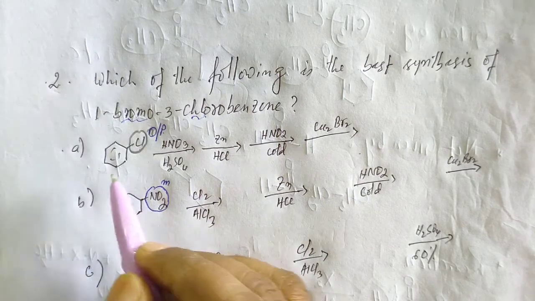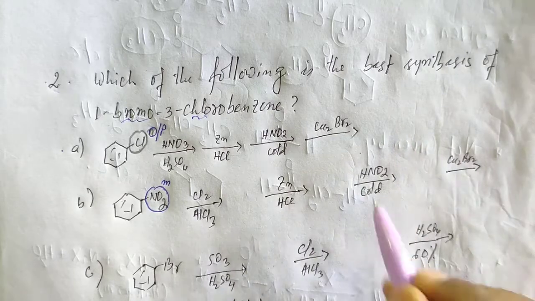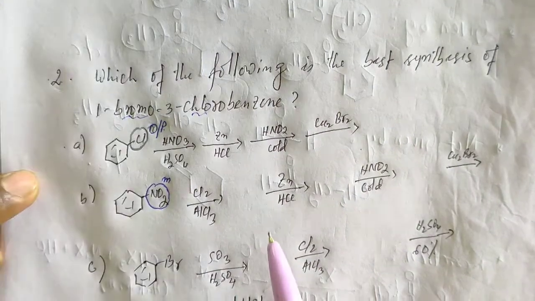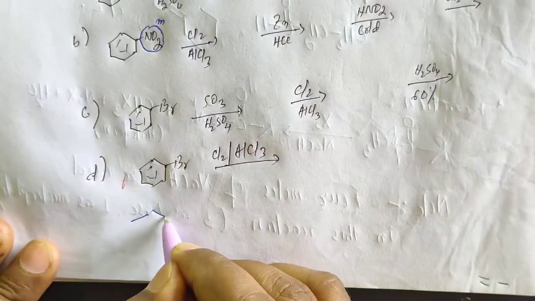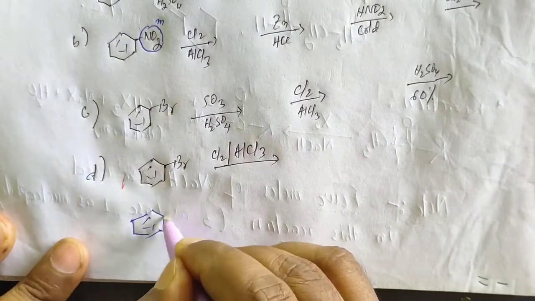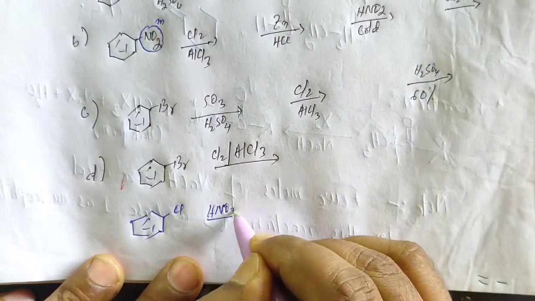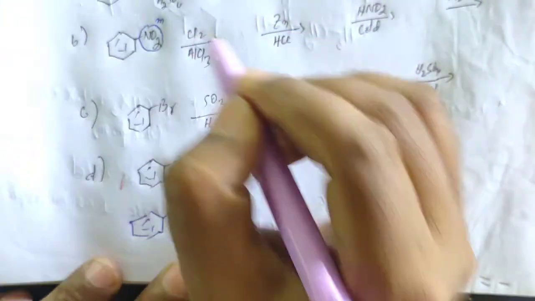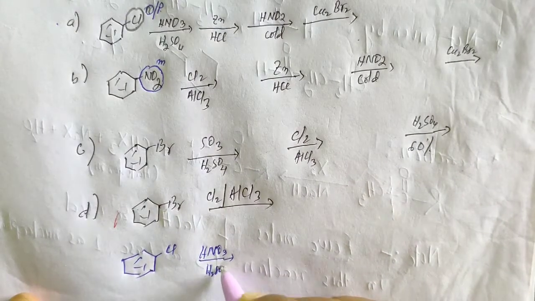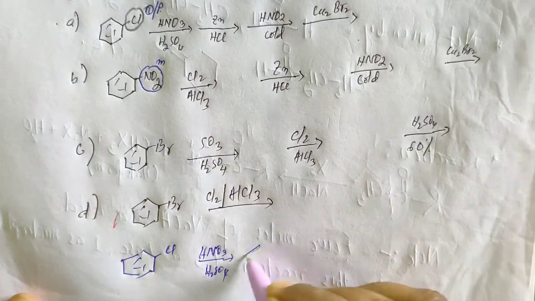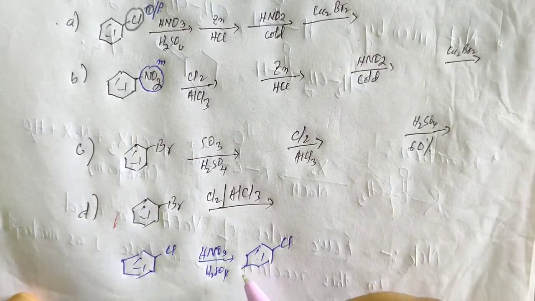This cannot be the answer if there is no space here actually. Okay, let me solve the first option. This is Cl, if it is reacted with HNO3, nitration, in presence of H2SO4. Now Cl is an ortho and para-directing group, so the nitro group will be attached to the para position.